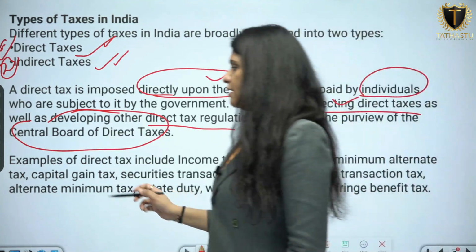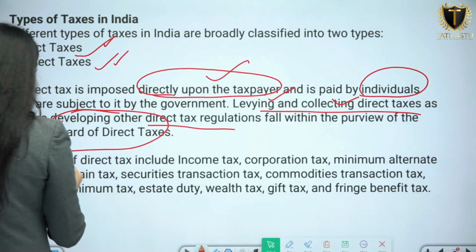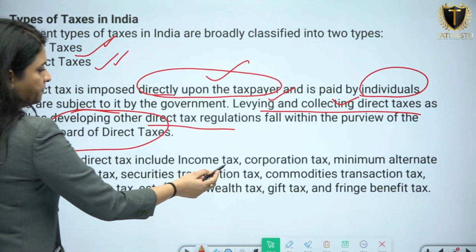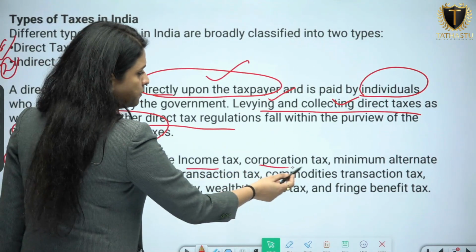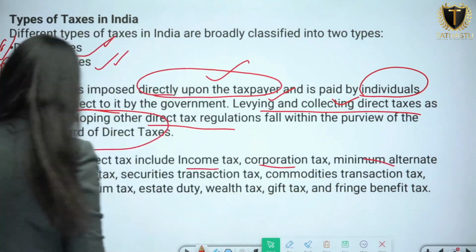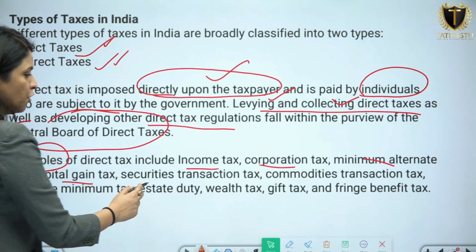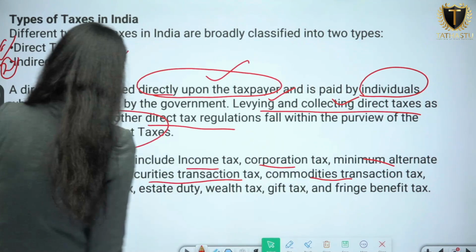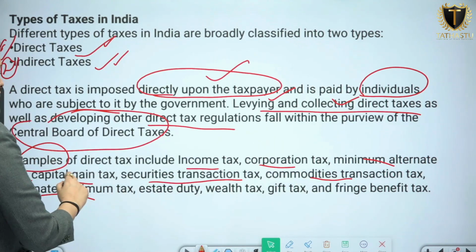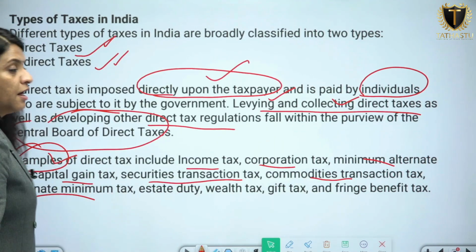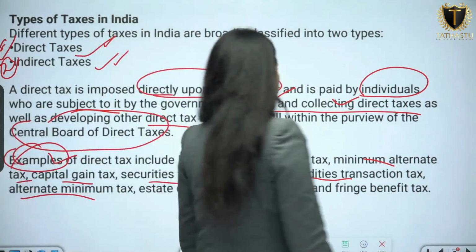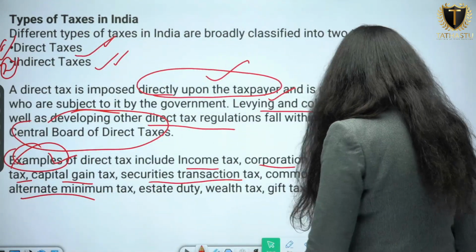Examples, look at the examples of direct tax. What are the examples? Income tax, corporation tax, minimum alternative tax, capital gain tax, securities transaction tax, commodities transaction tax, alternative. All these are examples of direct taxes which you need to remember. That's what has been mentioned in the article also.